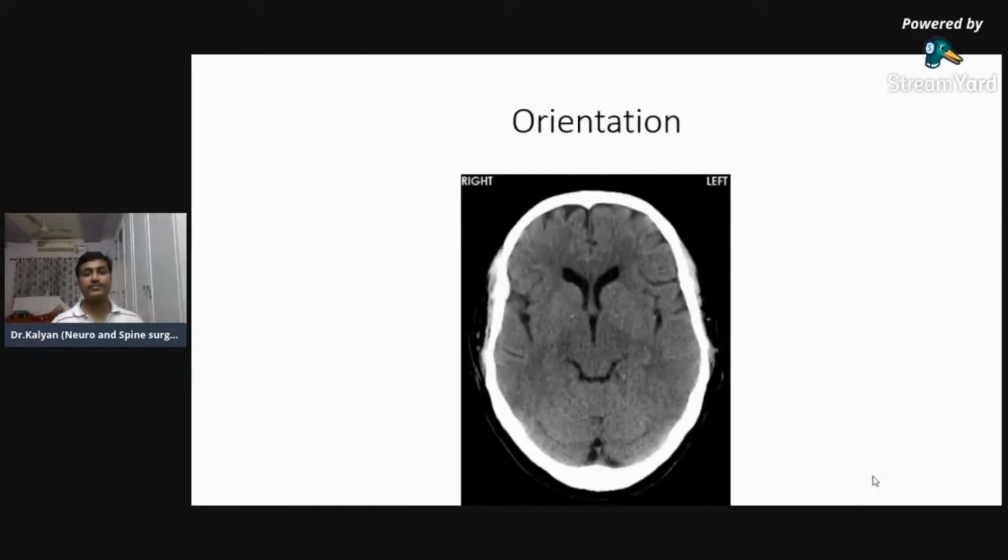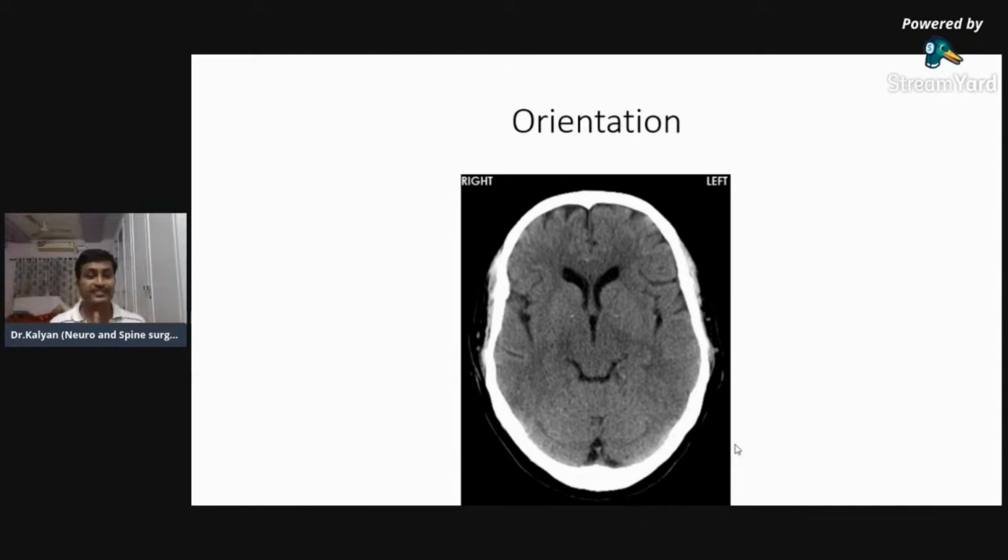So whenever you see a CT brain, the first thing which you have to answer is which one is the right side, which one is the left side. The important point is that the thing which is present on your right is left on the scan, and the thing which is present on your left is right on the scan.